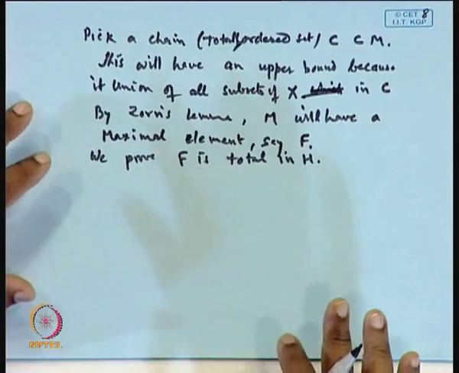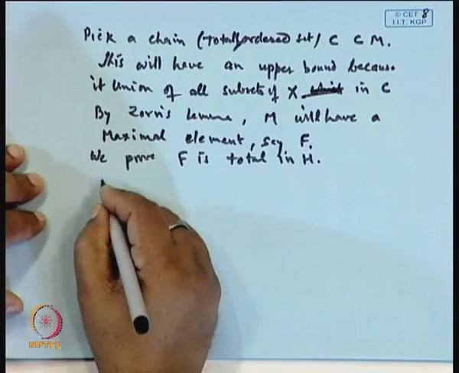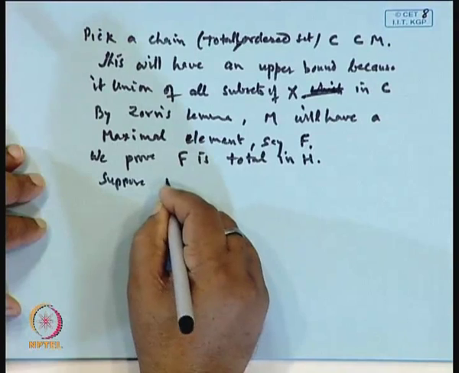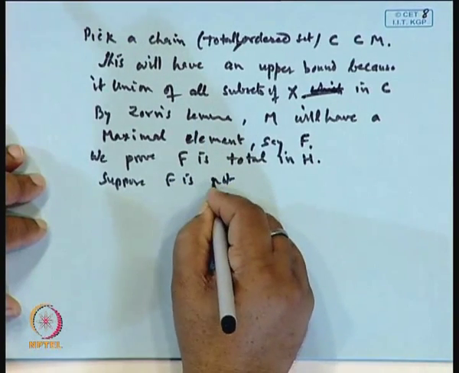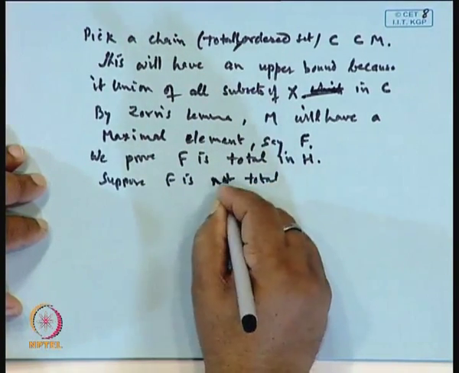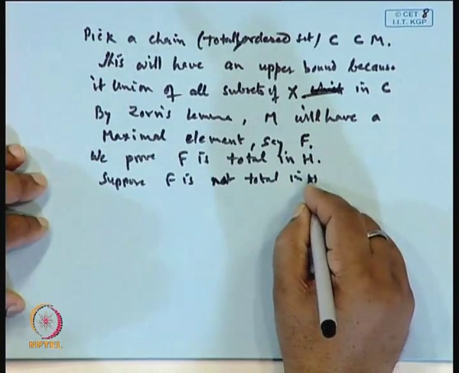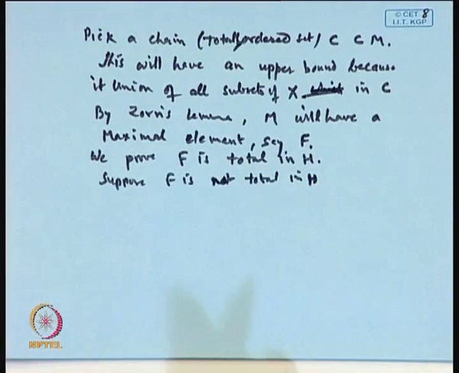Suppose it is not true. Suppose F is not total in H. Now, there is one result, that if a set F is total in H, then there does not exist any non-zero X which is orthogonal to every element of F. So, when you say F is not total in H, it means there must exist a non-zero element which is orthogonal to each element of this.